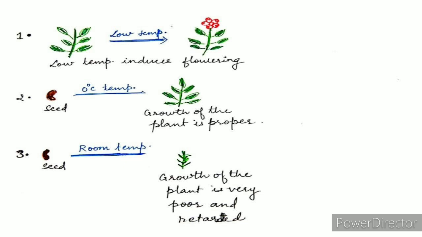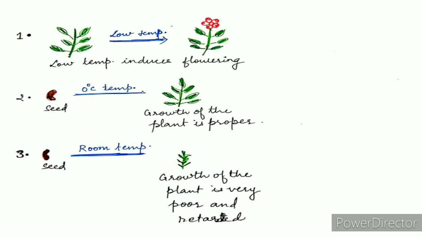Now observe the diagram. In diagram it is given that there is a plant and plant is given low temperature treatment, and this low temperature treatment induces the flowering in plant. In number 2 diagram, you observe that there is a seed and the seed is treated with 0 degree Celsius temperature.